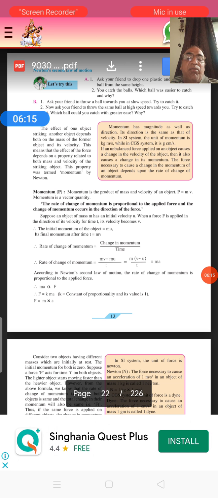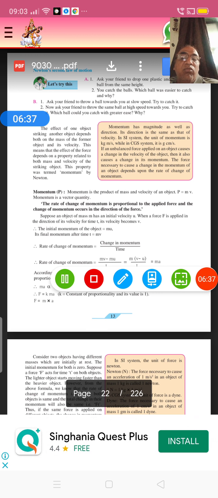Therefore, the rate of change of momentum is mv minus mu divided by t. M is common, v minus u upon t. What is v minus u upon t? It is nothing but acceleration. Therefore, it is equal to ma. But according to the second law of motion, the rate of change of momentum is proportional to applied force. Therefore, F is equal to ma is the force equation. Write down this equation in your book. Okay.